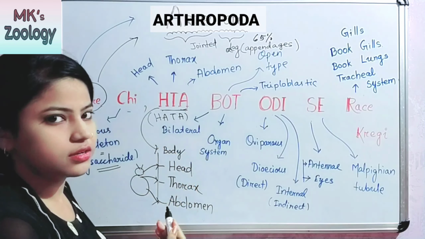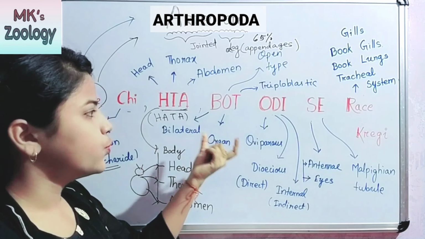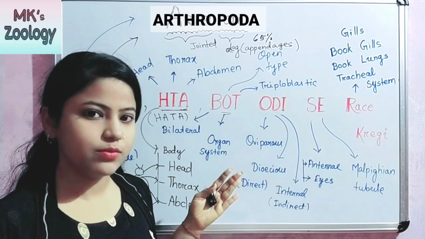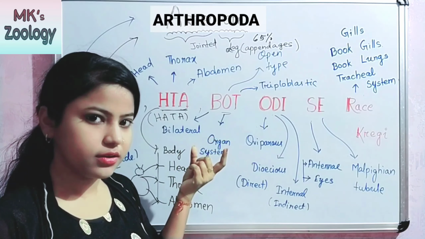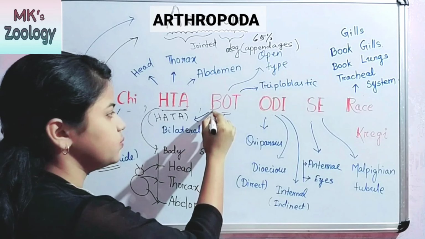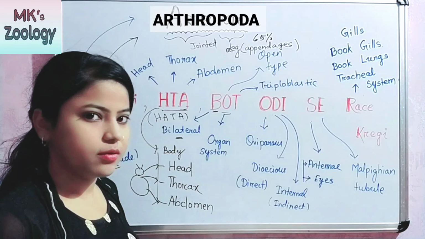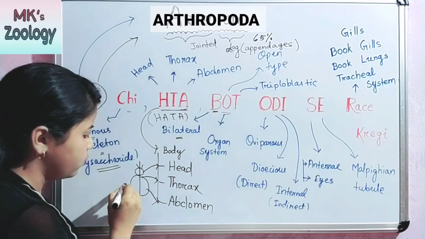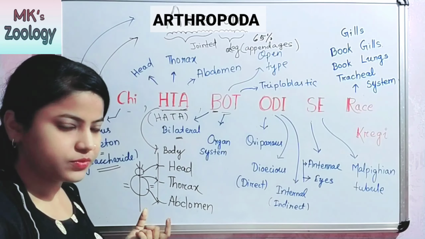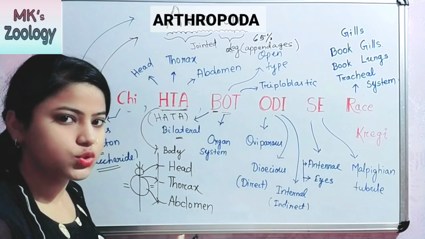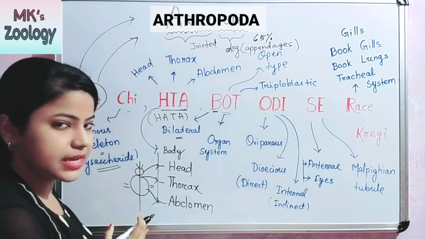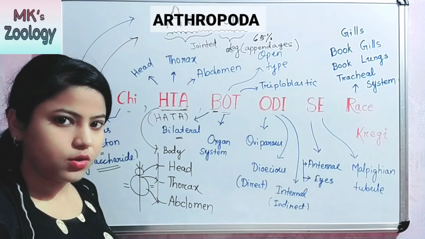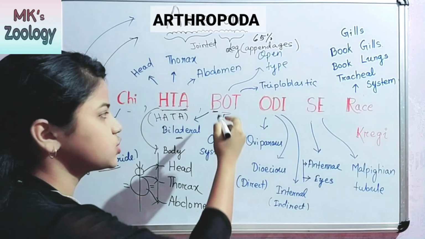Are chhi hata. Okay. The next one is boat. I also told you this in phylum Annelida. Why do I write the word boat here? Here B means bilateral. Bilateral means if we cut this insect in this direction, then both the halves will be equal. Bi means two, lateral means side. This means bilateral. And the next one is O.